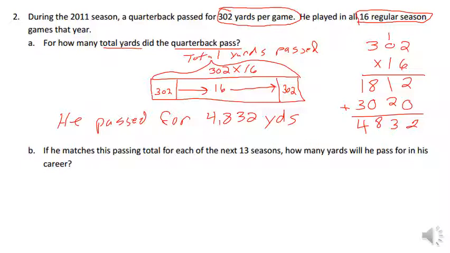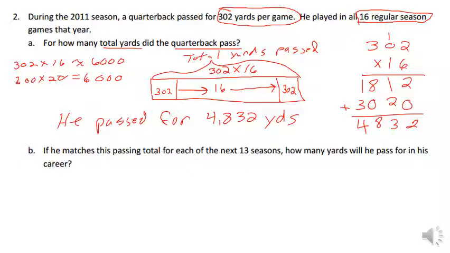So I'm going to come up here, and I know that I did 302 times 16. Well, 300, I'm going to round to either 300 or 400, is closer to 300. 16 is either 10 or 20, and 16 is closer to 20. So I can see that I'm going to have 3 placeholders, and 2 times 3 gives me 6. So I know that my answer will be approximately 6,000 yards, which is a reasonable answer.